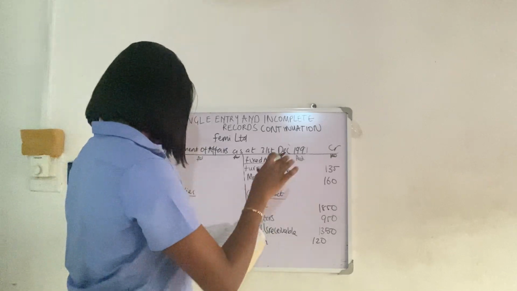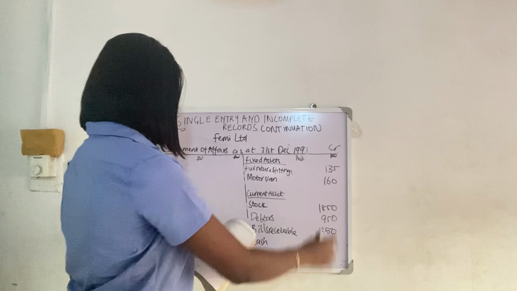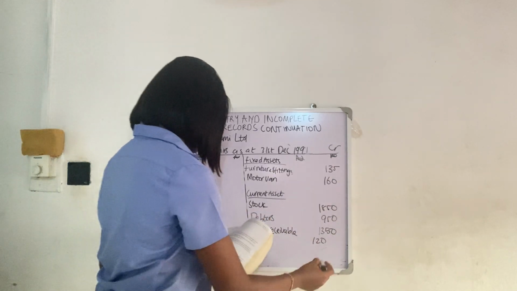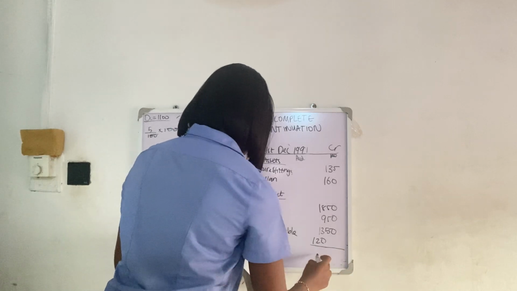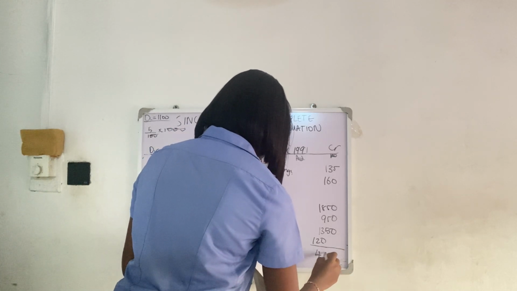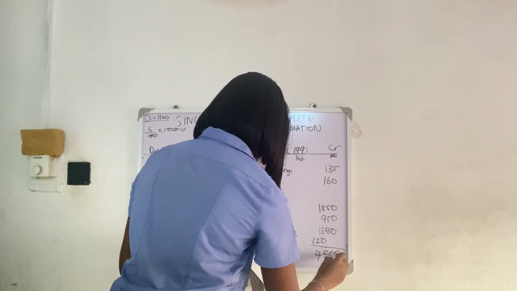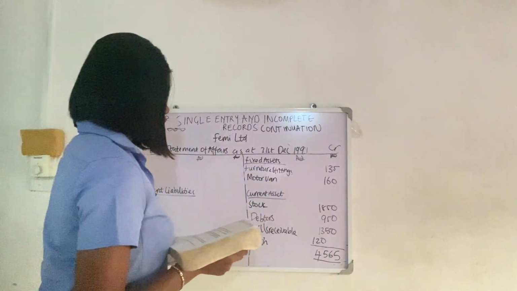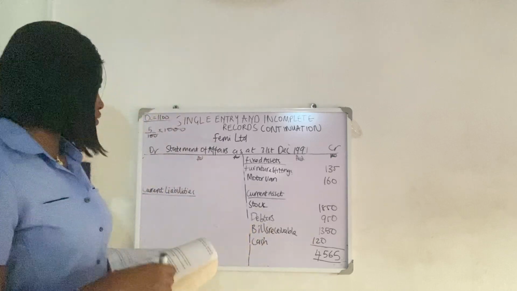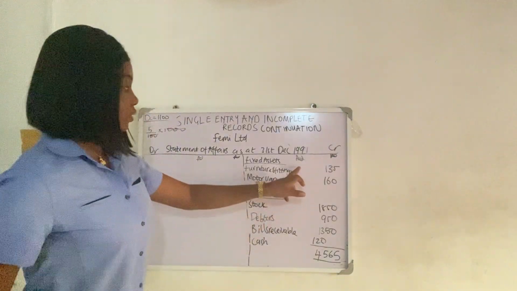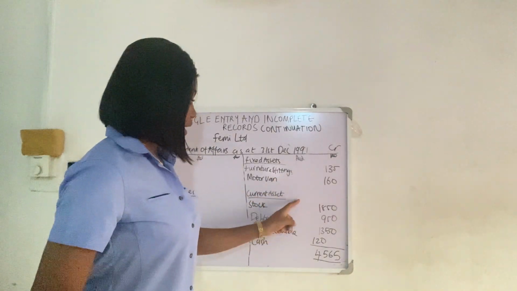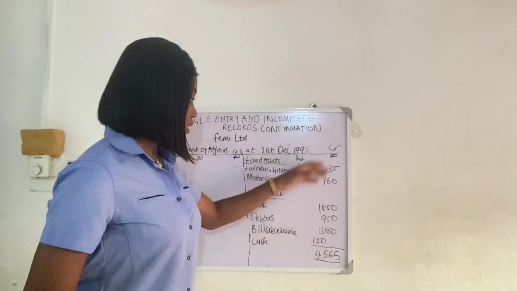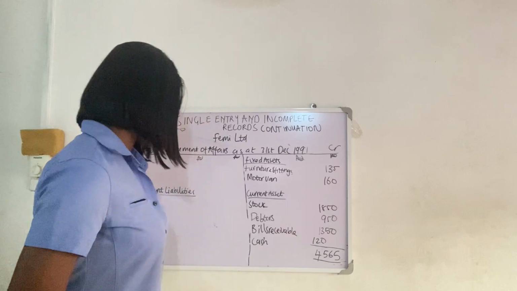Then we add everything together, and you get 4,565. If you are confused on how I got it, remember how we did the opening statement of affairs. I put it on this side before adding, so that we'll be able to easily add. But since it's like this, we can just add everything together.